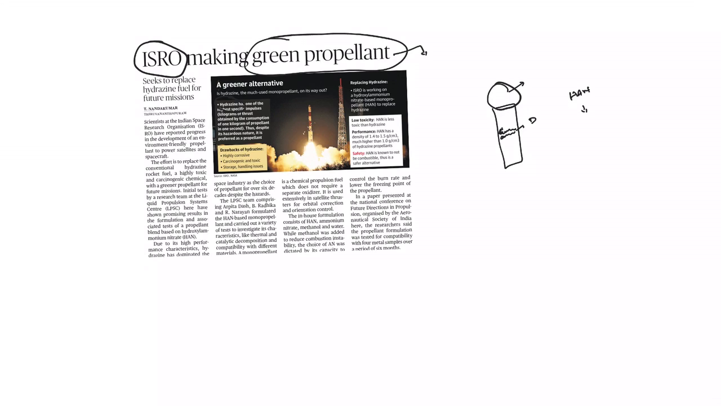And the next thing is, there is another word used, that is monopropellant. So you have this fuel over here. To burn the fuel, you need an oxidizer. So if the fuel is able to burn without an oxidizer, then we call it a monopropellant. So HAN is a monopropellant.